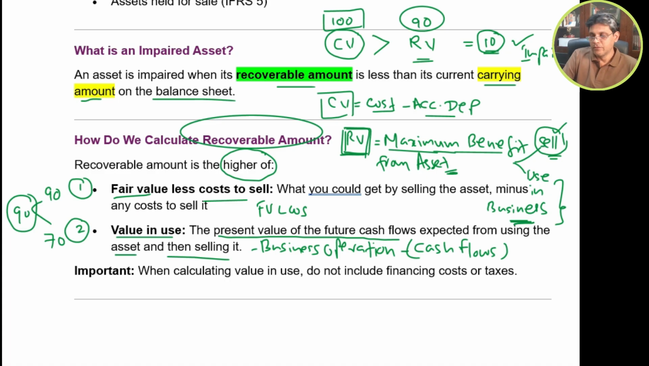Okay. So important thing is when calculating the value in use, do not include financing cost and the taxes. Basically, when you calculate the present value in your financial management, you will study this particular concept. When you calculate the present value, we don't consider the financing cost and the taxes.